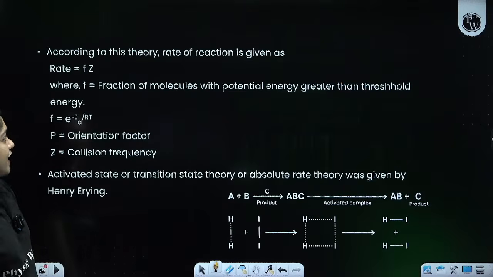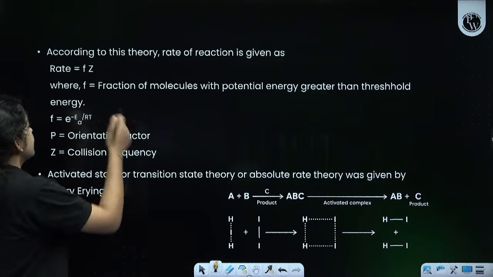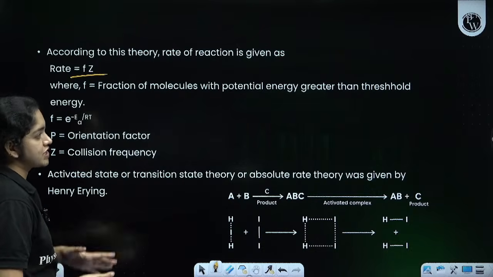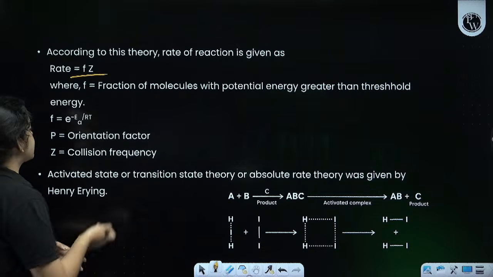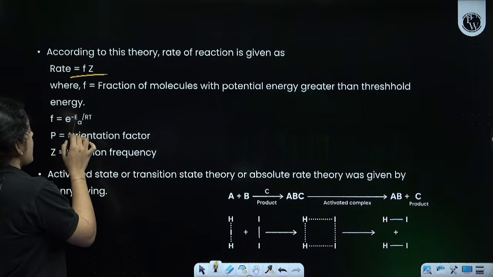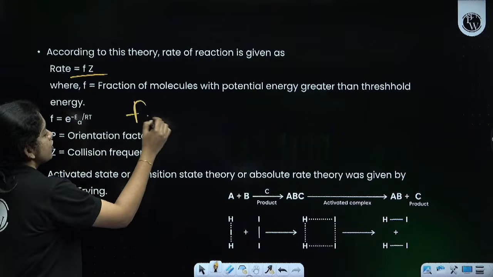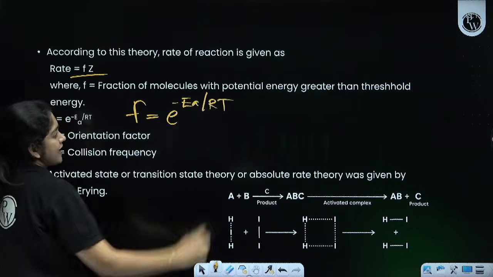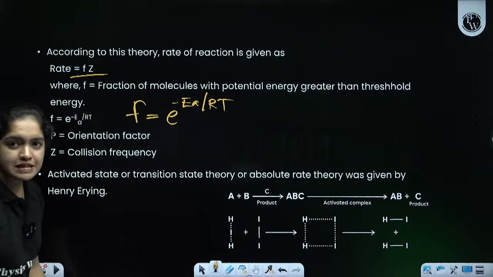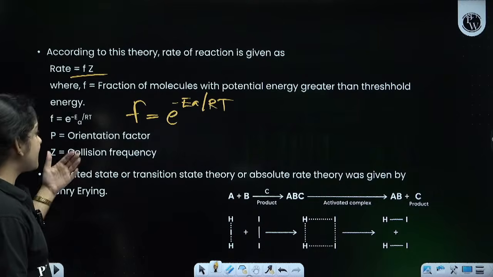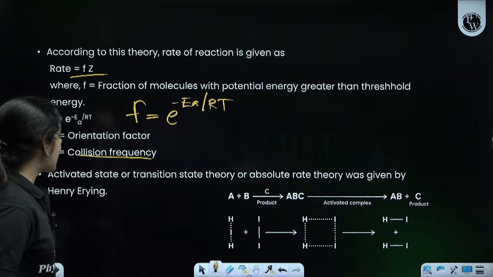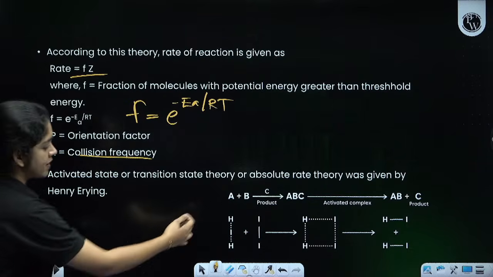Next, according to the collision theory, the rate is given by f into Z, where f is the fraction of molecules with energy greater than the threshold energy, and f can be given by e raised to the power minus Ea by RT, where Ea is the activation energy, R is the universal gas constant, T is the temperature, P is the orientation factor, and Z is the collision frequency. The activated state, or transition energy, is given by this.